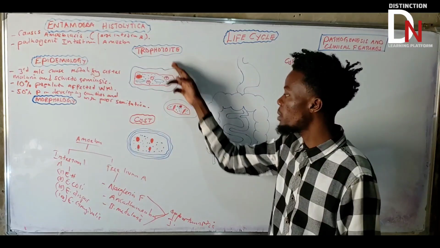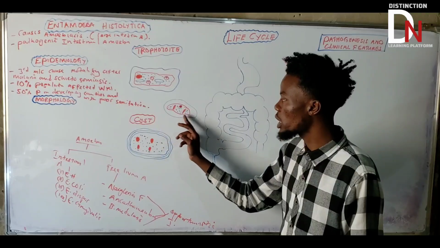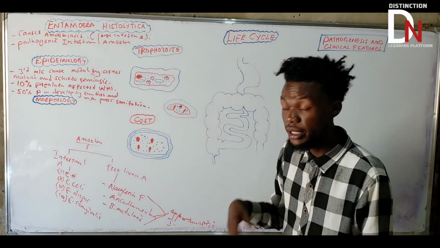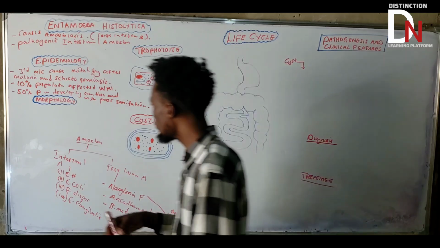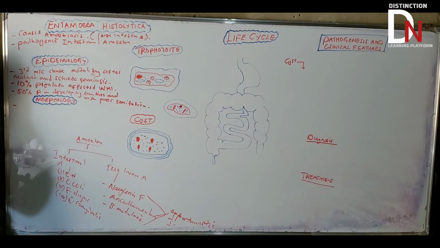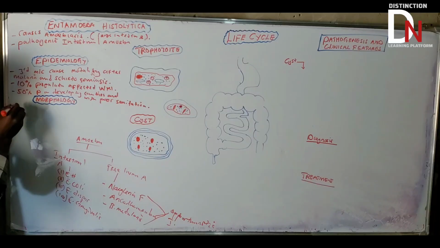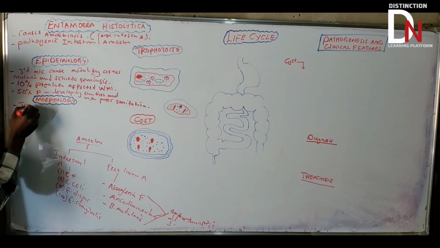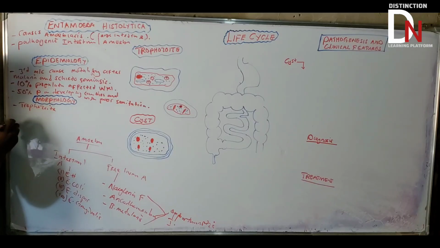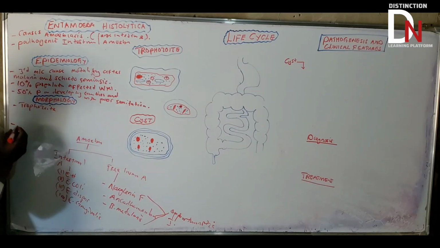the cystic form. But we'll talk about other forms too; there are a lot of forms. Just to summarize, this Entamoeba histolytica exists as a trophozoite, as well as the cyst form.